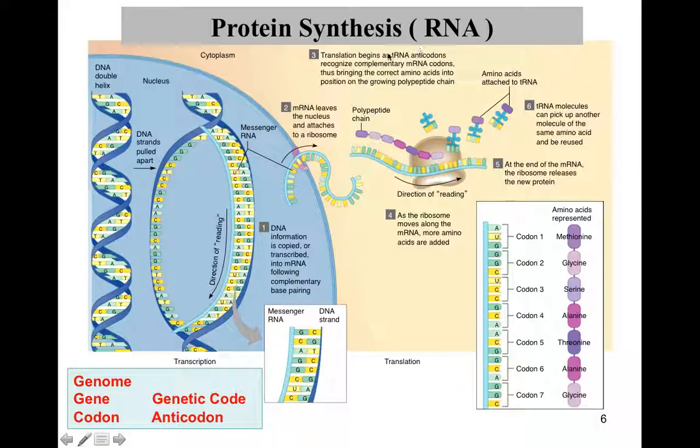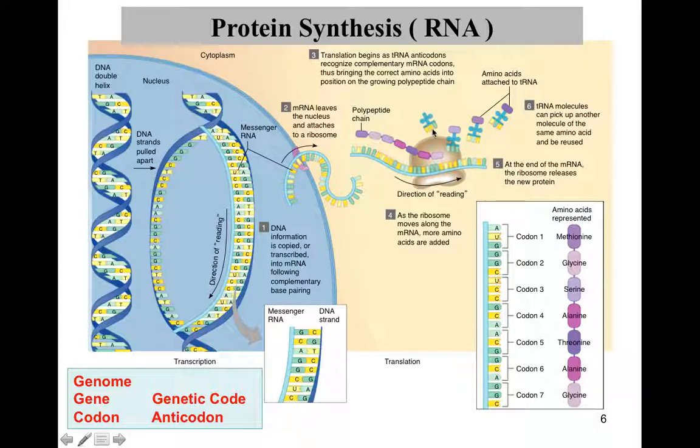That takes us to the transfer RNA, which are these. The transfer RNA is an RNA molecule that has a specific nucleotide sequence that is made of only 3 nucleotides that represent the amino acid that this transfer RNA can carry. So it matches the amino acid that it carries.